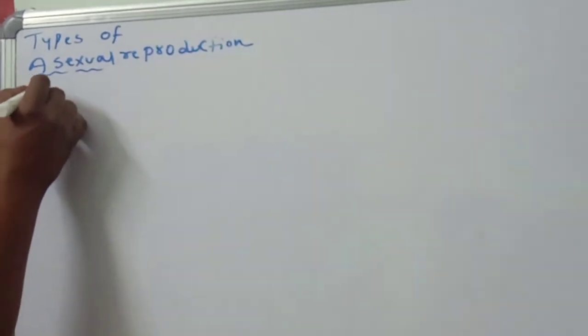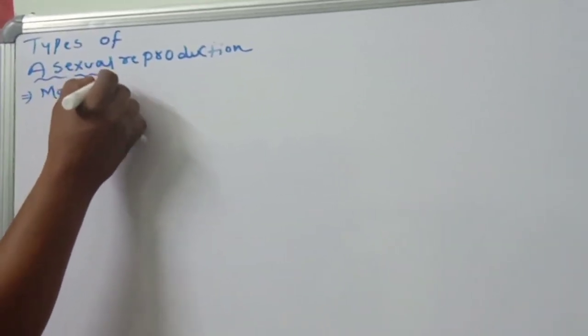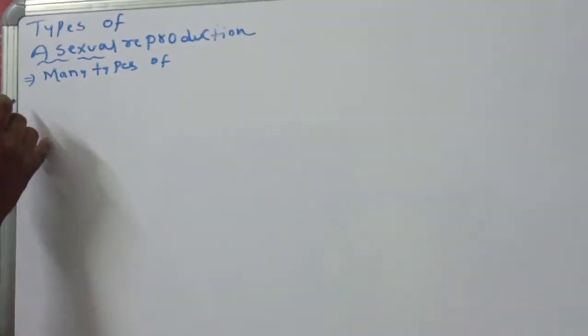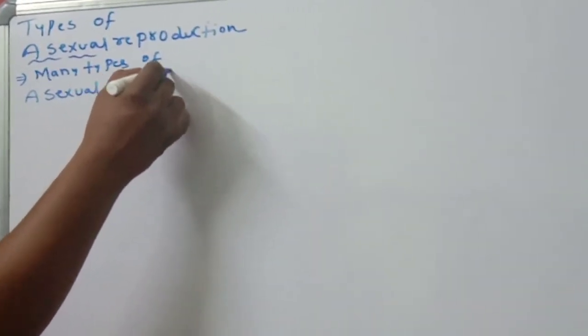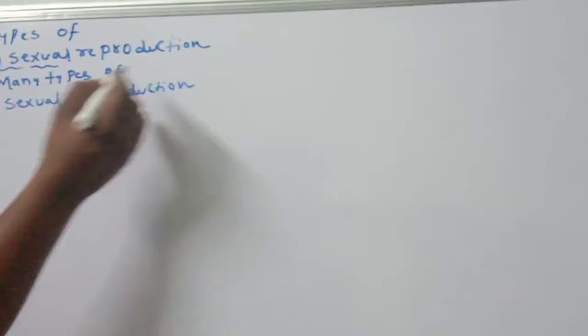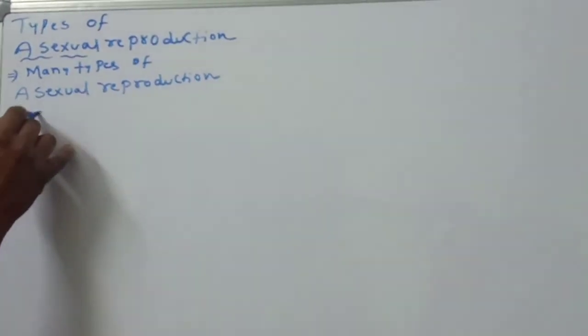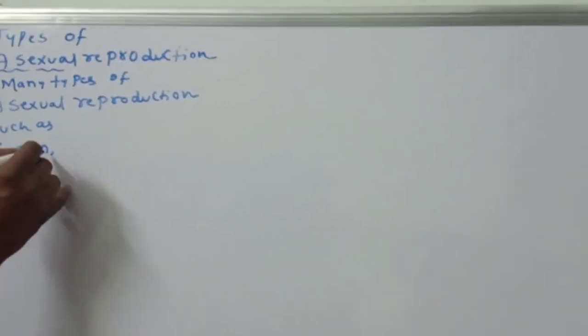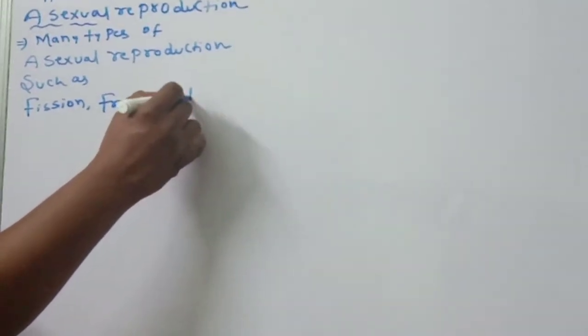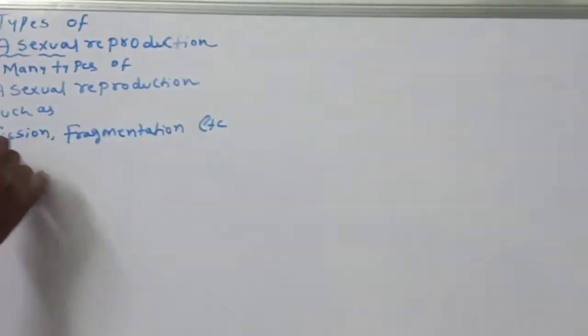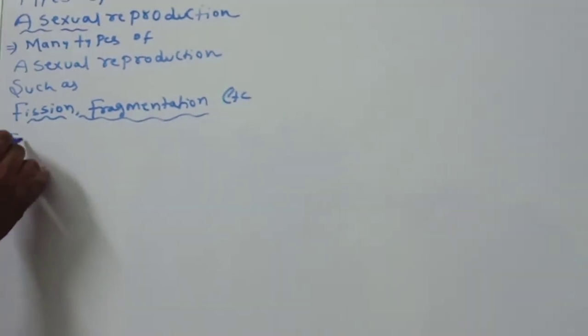Now there are many types of asexual reproduction, such as fission, fragmentation, etc. This point you have to remember. Today we will discuss about these two.